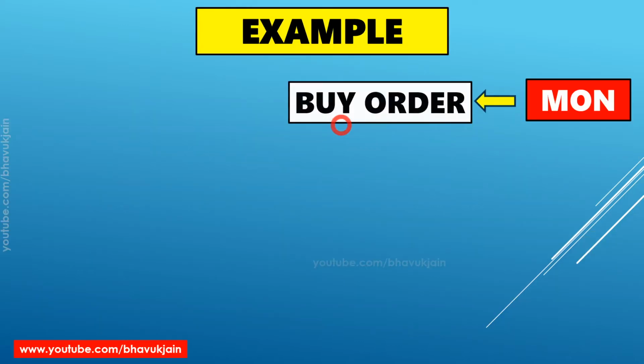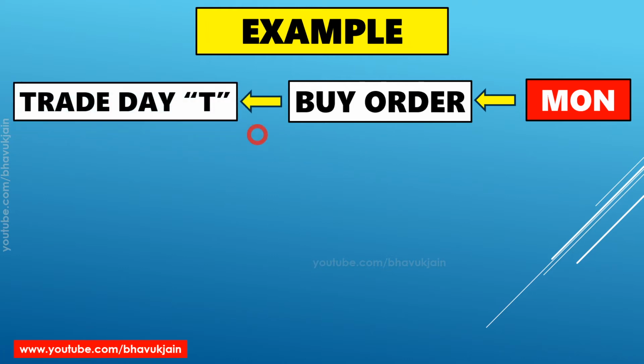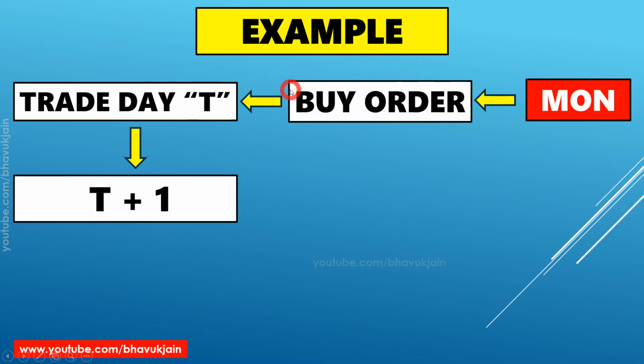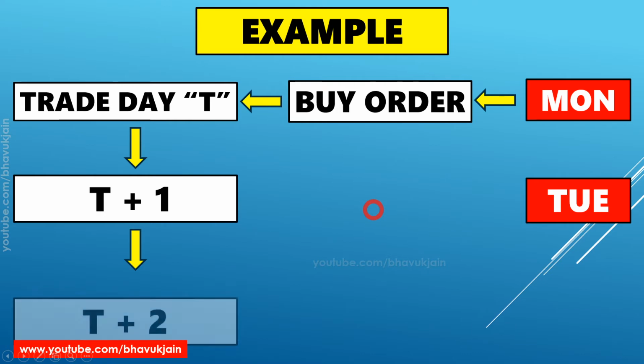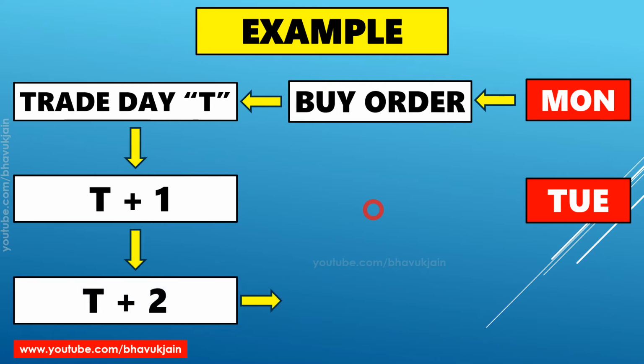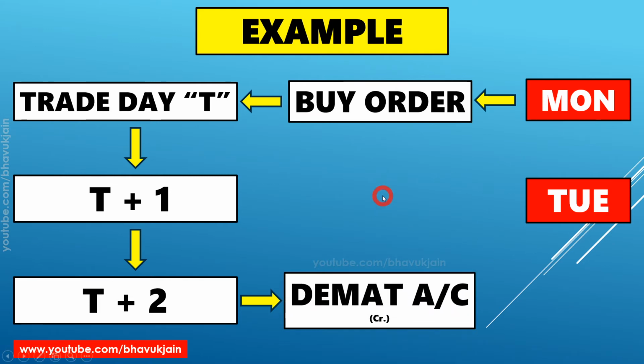Let us see. On Monday, you placed a buy order. That will be considered as the T day or the trade day. So Monday is the trade day. Next, T plus 1, that is the trade day plus one working day, will be Tuesday. Now, next is T plus 2, which is the final day. Whenever you purchase a share, it gets credited into your demat account after 2 days. So T plus 1 is Tuesday, and T plus 2, when the share is credited to your demat account, is Wednesday.